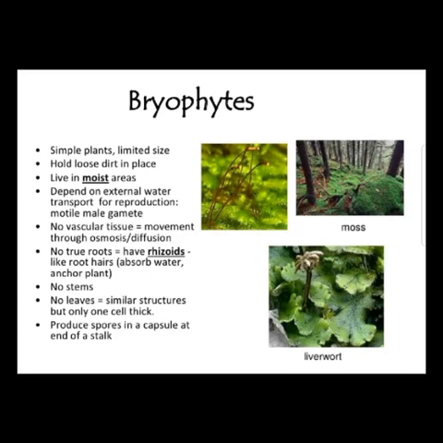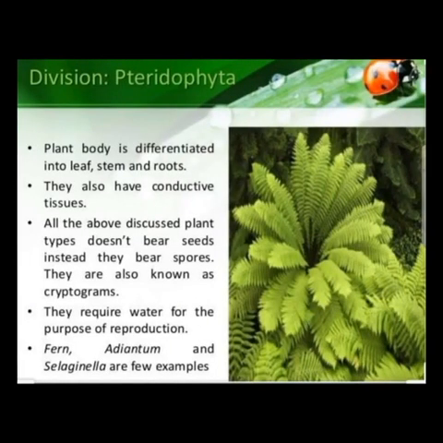Now the next one is pteridophytes. The main example of pteridophytes is fern. Ferns from this group have well developed roots, stems, leaves, and separate tissue for conduction of food and water. In bryophytes and thallophytes there are no stems, roots or proper system for conduction of food, but in pteridophytes it is there. But they do not bear flowers and fruits.